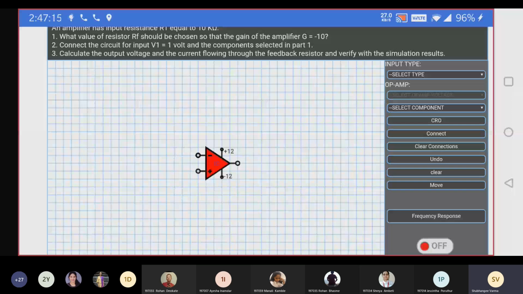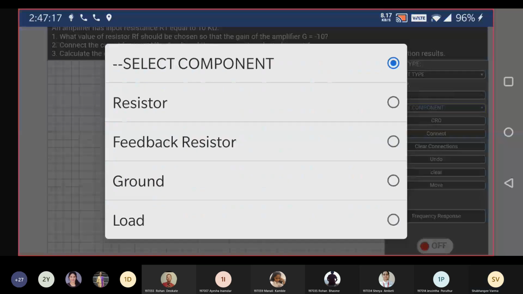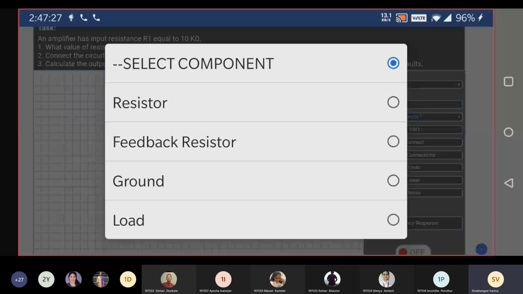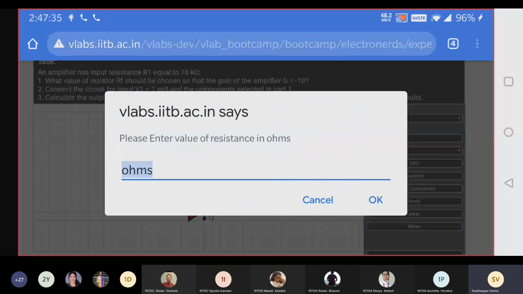Then we have to select the component. Click on select component. Select the resistor. This is the resistor. Now we have to select the resistor value.